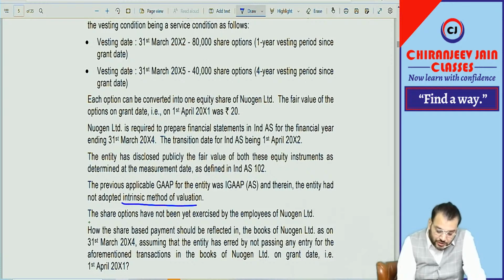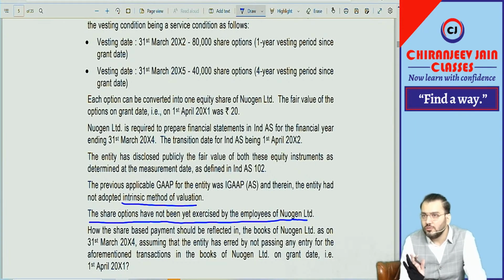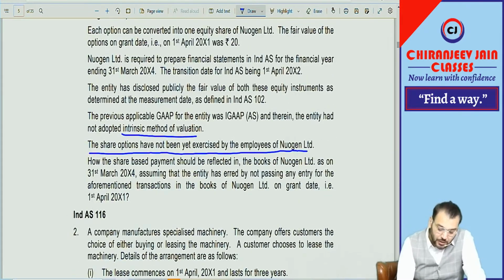They have not yet recognized ESOP in their financial statements. Yes, sir. The share options have not yet been exercised by the employees of Newgen Limited, which means till now no ESOP have been exercised. Correct? Yes, sir. How should the share-based payments be reflected in the books of Newgen Limited as on 31st March 2004, assuming that the entity has an error?